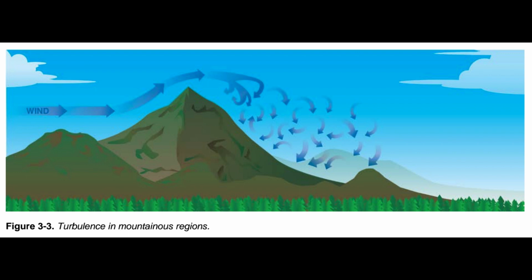This same condition is even more noticeable when flying in mountainous regions. Figure 3.3. While the wind flows smoothly up the windward side of the mountain and the upward currents help to carry an aircraft over the peak of the mountain, the wind on the leeward side does not act in a similar manner. As the air flows down the leeward side of the mountain, the air follows the contour of the terrain and is increasingly turbulent. This tends to push an aircraft into the side of a mountain. The stronger the wind, the greater the downward pressure and turbulence become.